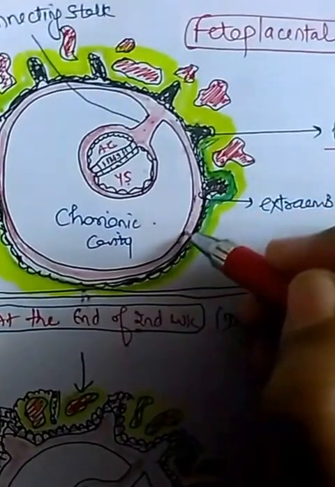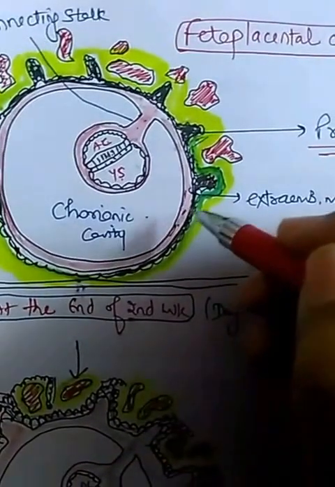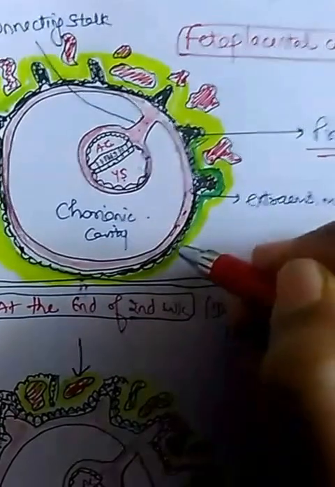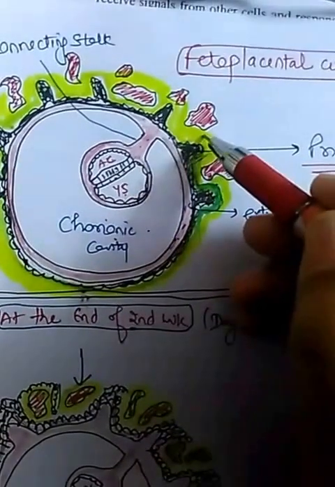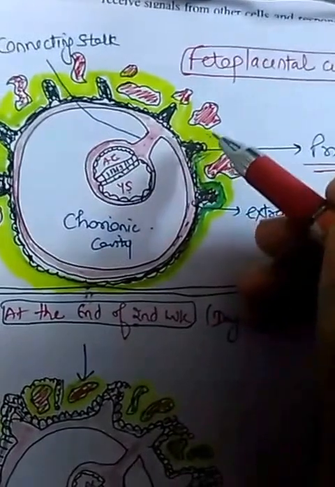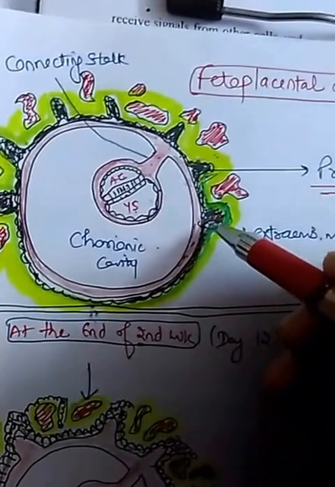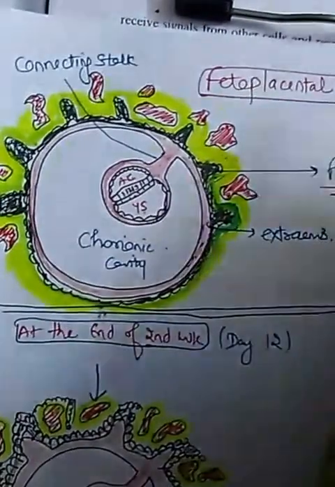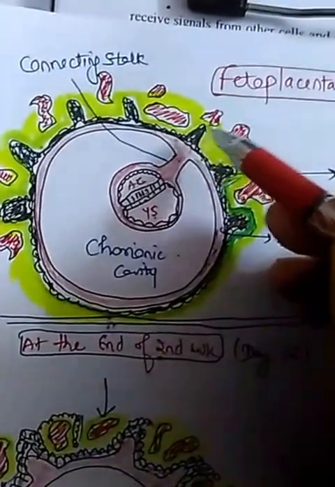Again, this is the extra embryonic somatic mesoderm which forms the chorionic plate, and around this chorionic plate there are the cytotrophoblast cells, these black colored cells, and this yellow colored part is the syncytial trophoblast. Now around day 12, these cytotrophoblasts project into the syncytial trophoblast as villi.